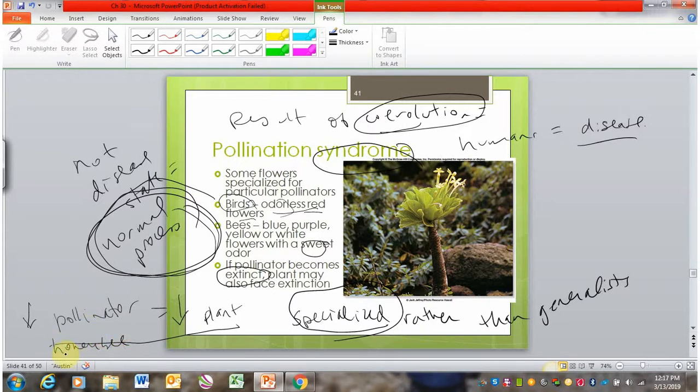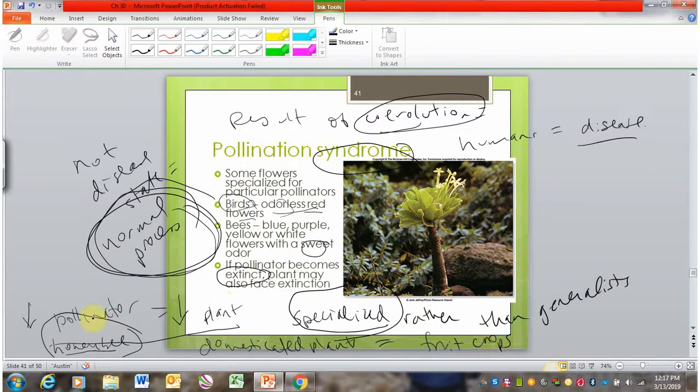And this is actually more of an issue for our domesticated plants, because our domesticated plants, especially our fruit crops, are particularly dependent on the non-native honeybees. Honeybees were imported to the United States rather than being a native pollinator, but we use the honeybees to pollinate our fruit crops.